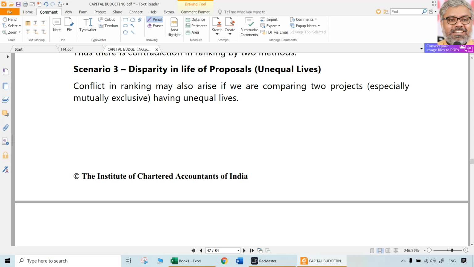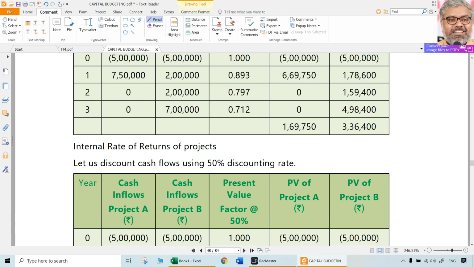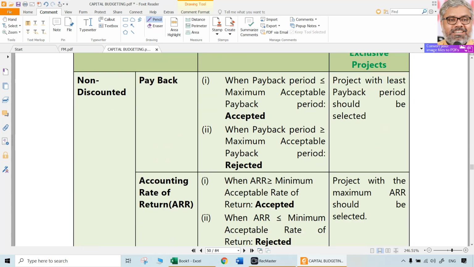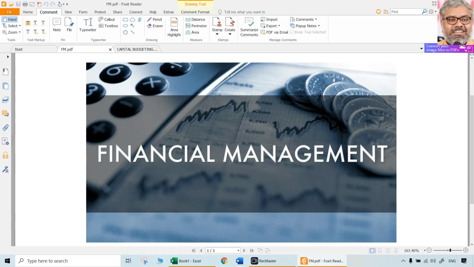Of course, conflict may also arise when the lives of the projects are unequal. That is altogether a completely different topic. We will come to that unequal lives type of situation later, and also some other special cases we'll discuss in the upcoming sessions. But so far, you should be definitely able to compute the cash flows according to the information given in the question, and you should be able to compute NPV, profitability index, and IRR from the information that is given in the question.